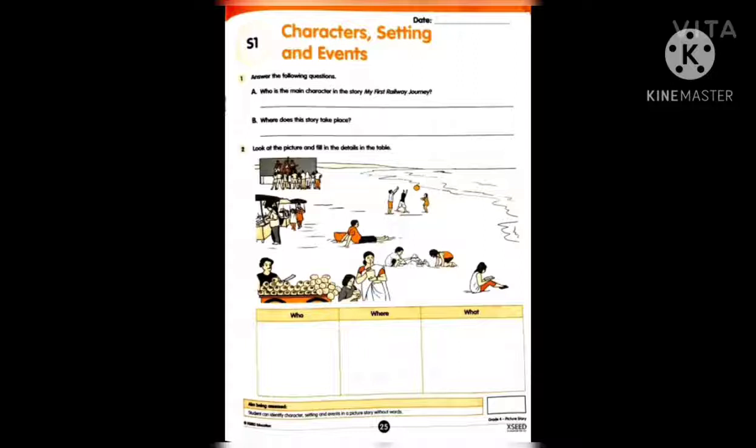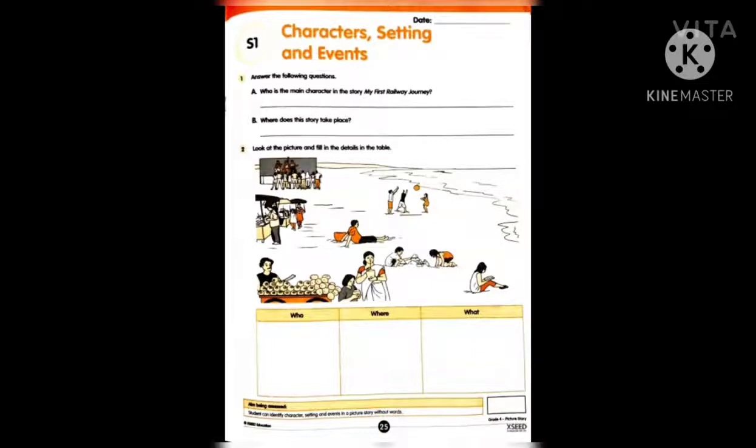Okay. Now, the first question is to answer the following questions. Who is the main character in the story My First Railway Journey? In that story, about whom are we discussing mostly? Which character can be seen mostly in all the pictures? And basing on the title, who is the main character? Try to guess and write the answer. Where does this story take place? What is the setting of this story? Try to write the setting of this story.